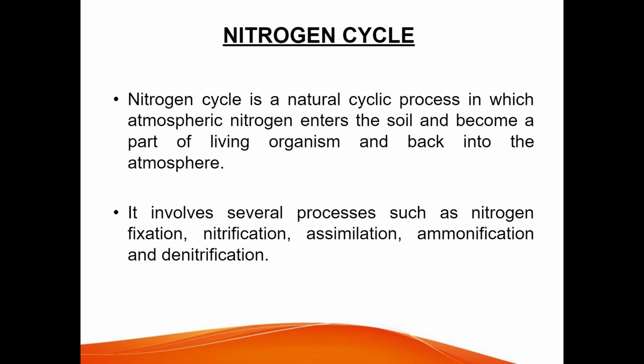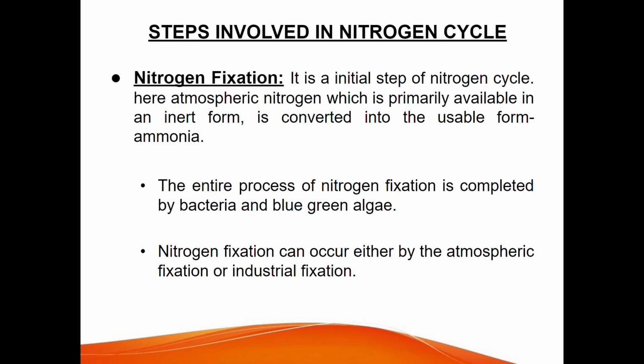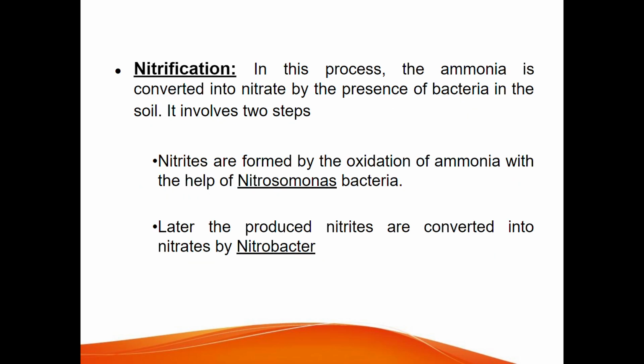It involves several processes such as nitrogen fixation, nitrification, assimilation, ammonification, and denitrification. Now, steps involved in the nitrogen cycle we are going to see in detail. Nitrogen fixation. It is the initial step of the nitrogen cycle. Here, atmospheric nitrogen, which is primarily available in an inert form, is converted into a usable form, ammonia. The entire process of nitrogen fixation is completed by bacteria and blue-green algae. Nitrogen fixation can also occur by atmospheric fixation or industrial fixation.